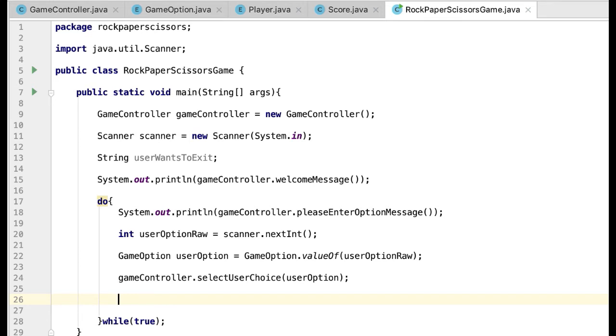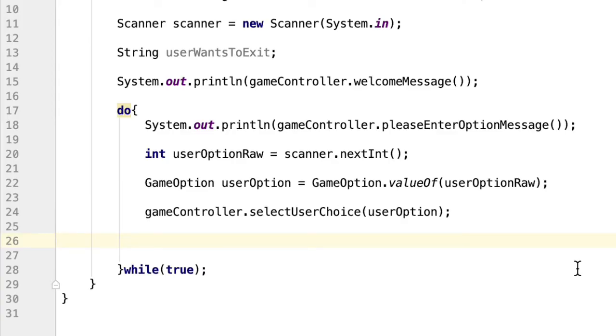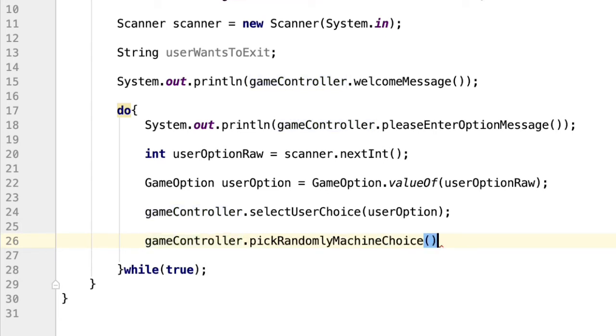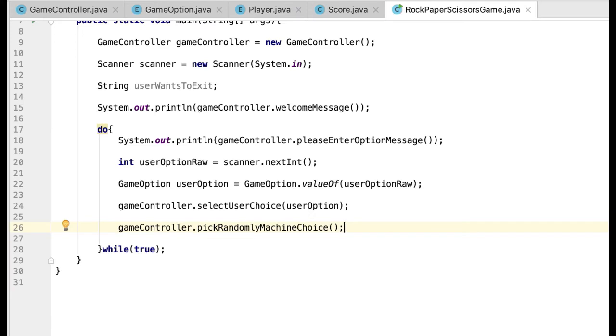So now the machine needs to pick what option it is going to play. So we will use the gameController.randomMachineChoice, and this will return a GameOption type containing rock, paper or scissors. We haven't written the code for any of these methods yet, but we will do this in a minute. In this class, we are coding the overall way in which the game is going to work. Once we have done that, we are going to fill up all the other methods.